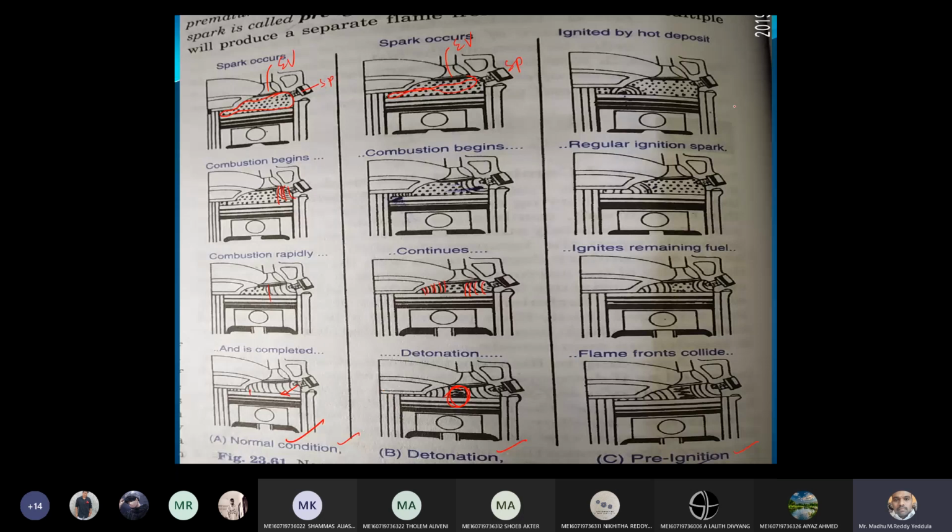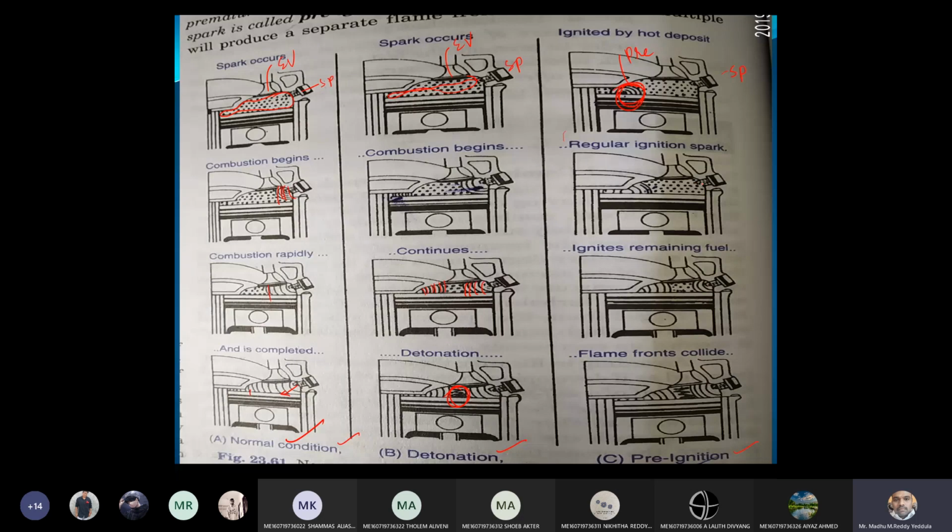Whereas coming to pre-ignition, now this is the spark plug. We did not give the spark, but before injecting the spark, automatically the ignition is taking place. That is the reason we are calling it pre-ignition. Before spark injection, the ignition is taking place within the engine cylinder. That is called pre-ignition. Then after some time, we are injecting the spark.